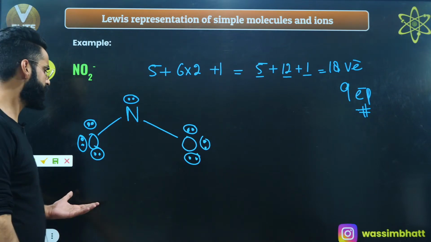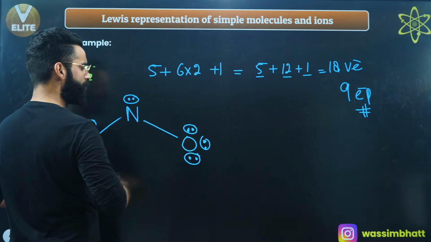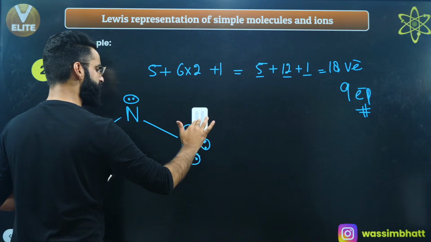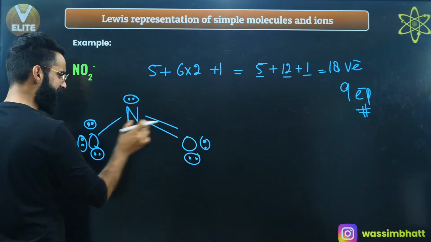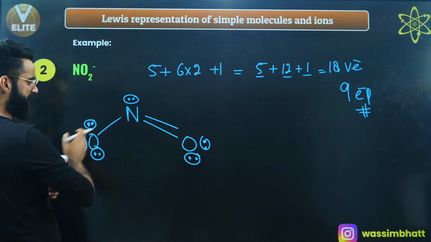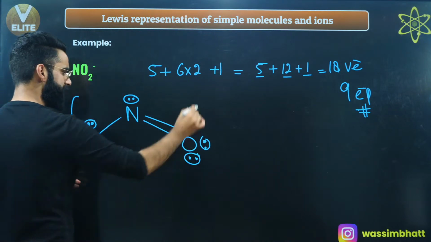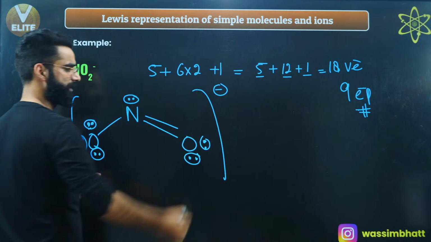So what you need to do, out of these oxygen atoms, you can remove any one electron pair from any of the oxygen atoms and put a double bond. That's all. From here you can remove, or from here you can remove, and put a double bond over here. The choice is all yours, right? This is the structure of your NO2 negative.